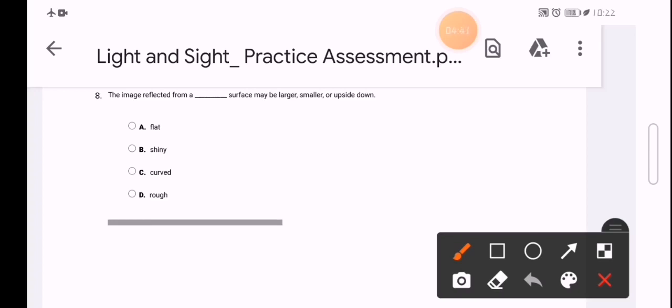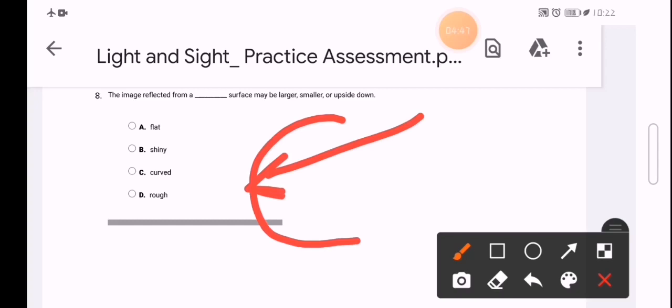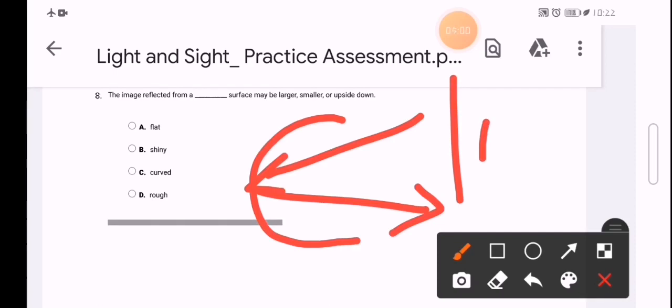But in the case of curved, meaning part of a sphere, like that, when the light starts to bounce off or return back or reflect, sometimes there are some changes that occur in the image, to be larger or smaller or even inverted or upside down.